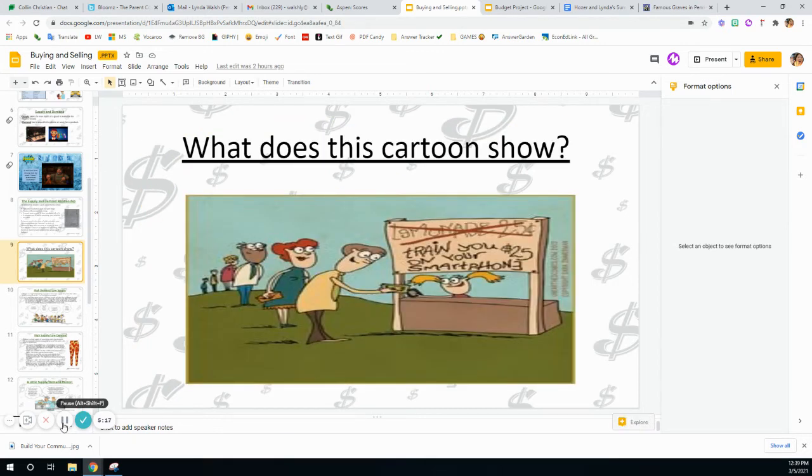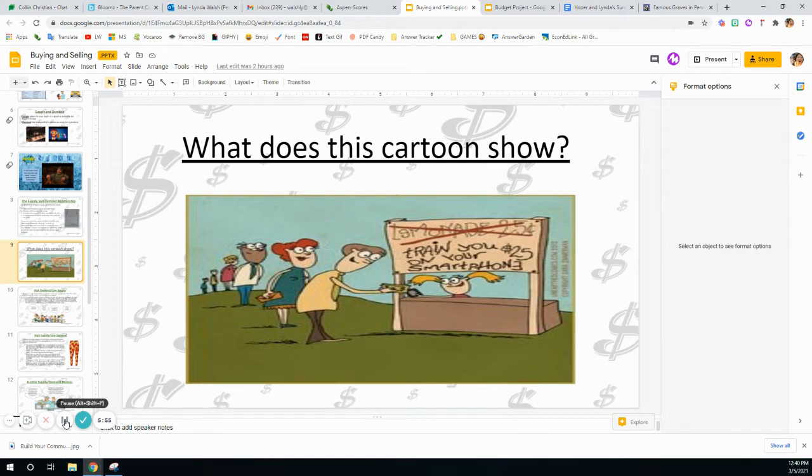Let's take a look at this cartoon. What does it show? It shows a little girl who had a lemonade stand. For 25 cents, she was selling lemonade. And that is crossed off, and it says, train you on your smartphone, $25. And she has a line that's very long of adults wanting to pay her the $25. So what does this mean when it comes to economics? What does it mean? It means that she was not being very successful selling her lemonade at 25 cents a glass because she decided to change her service or her product.